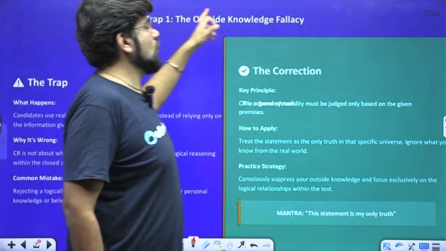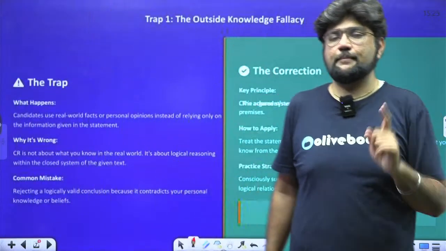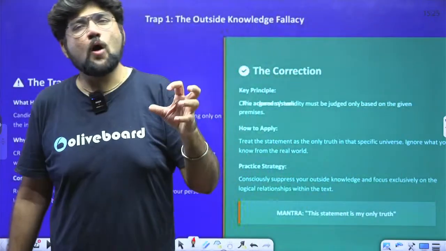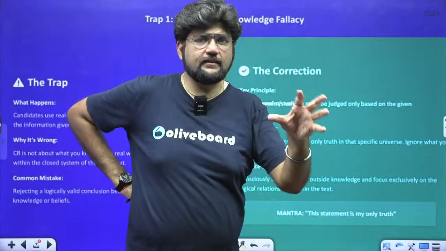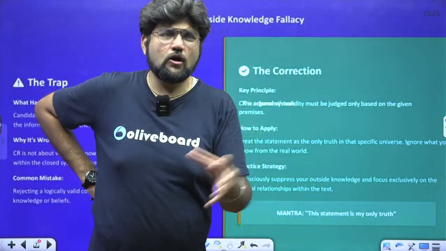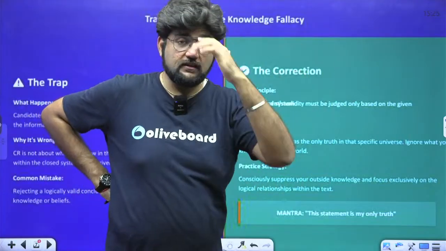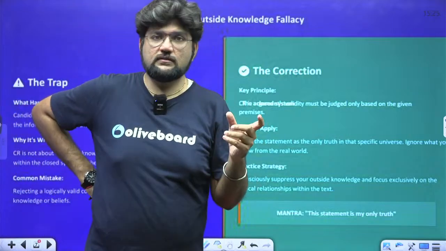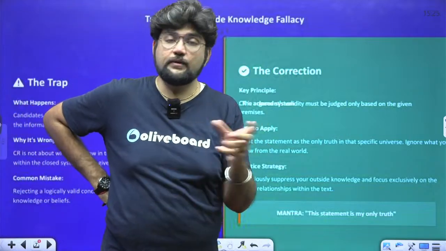The first trap is the outside knowledge fallacy. They will pick up a very common topic, something very usual, probably going on in recent times, and they know that the public is highly opinionated about these things. Students, aspirants, they are all opinionated.